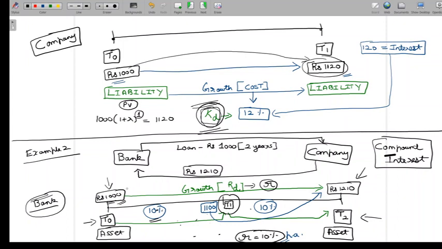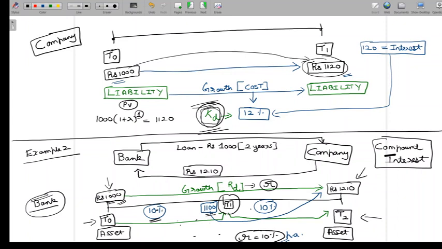So the bank is sacrificing its investment opportunity elsewhere and giving the money in the form of a loan to the company, and earns an interest of 10% for the first year, but the company does not pay the interest to the bank. The company now has the 100 rupees extra which it should have probably paid to the bank at T1 but does not pay,